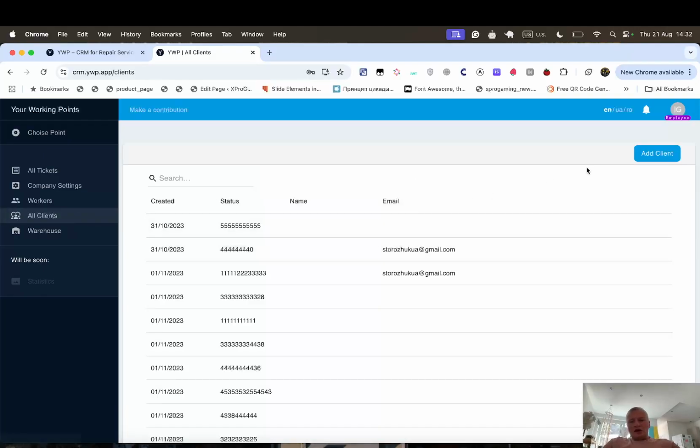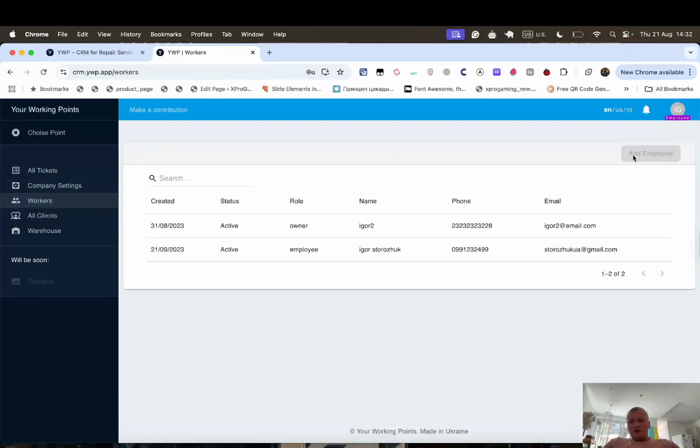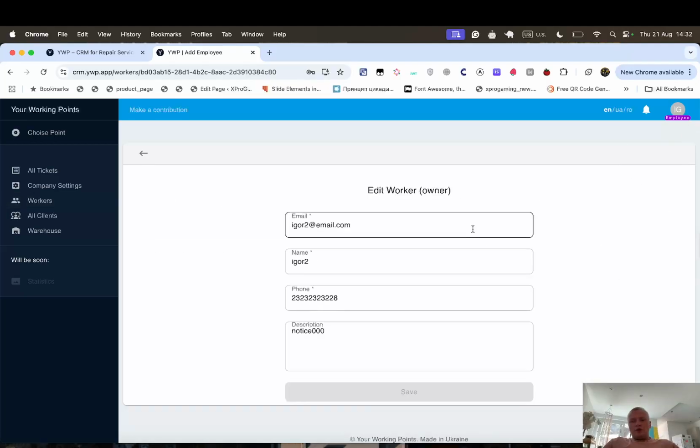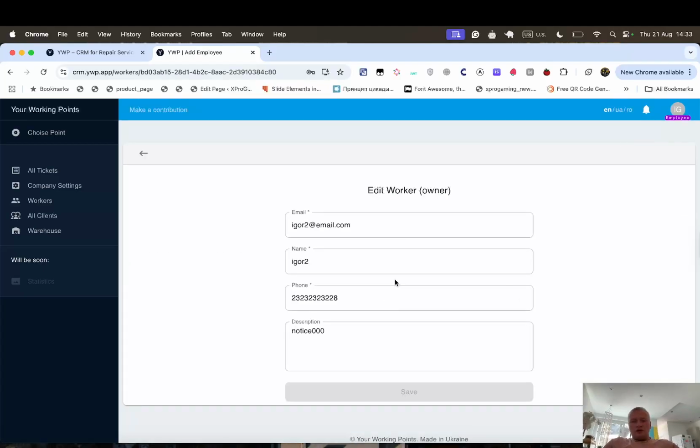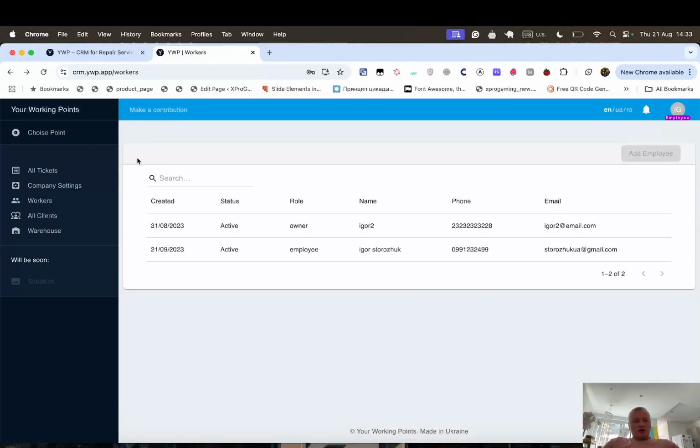I can add a client. I can add a worker. Now I can't add a worker because I chose the account of an employee, but if you choose the account of the owner, you can add a worker, or change the status of a worker, active, not active. You can change company settings, etc.